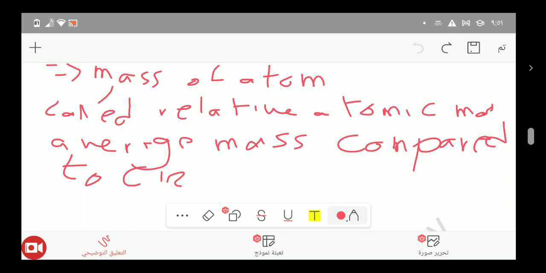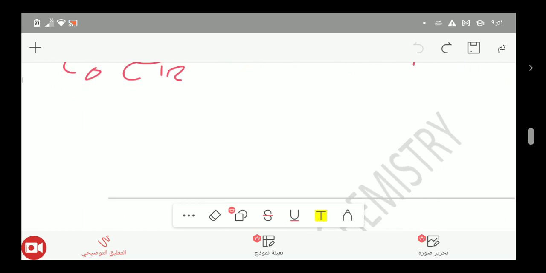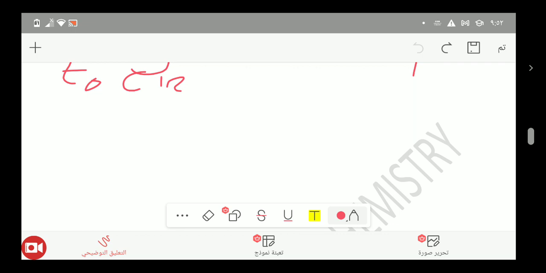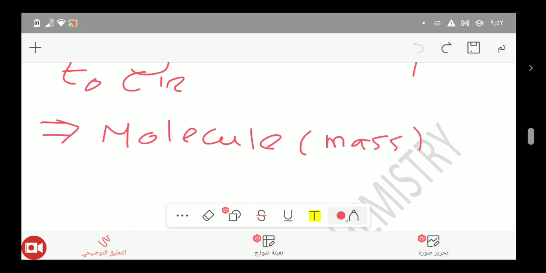So if one of the reactants is an atom, you have to calculate the mass of these atoms. So what if it is a molecule? If one of the products is a molecule, such as in the reaction between magnesium and oxygen, the mass of the molecule is called the relative molecular mass. If it is a molecule or compound, it is the relative molecular mass.